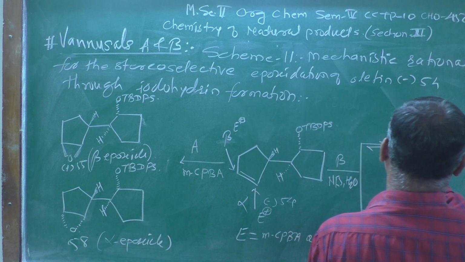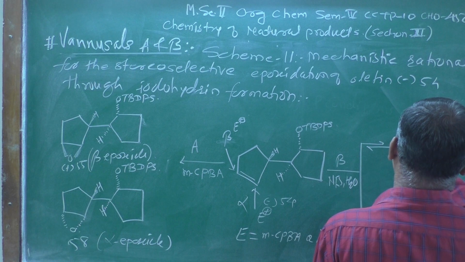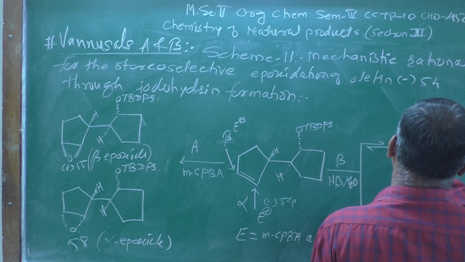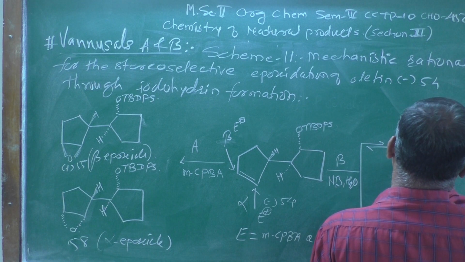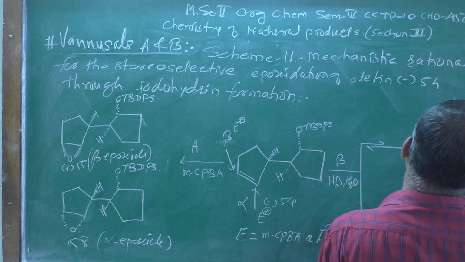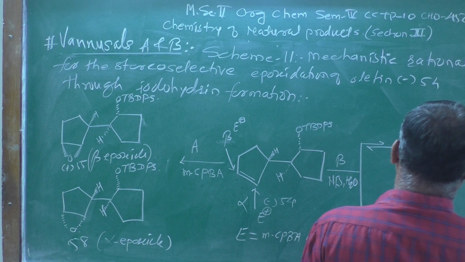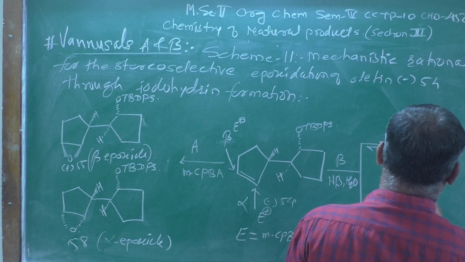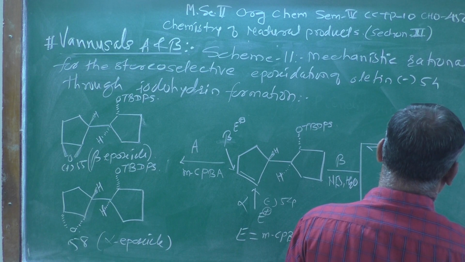Now the structure which we are going to get over here, I am representing here. Carefully you can observe these structures which I have drawn over here.